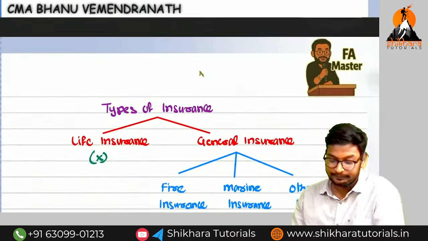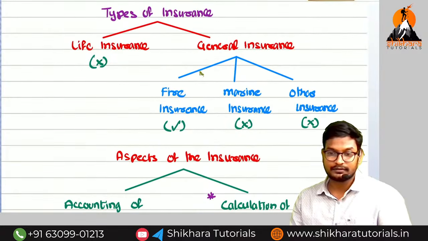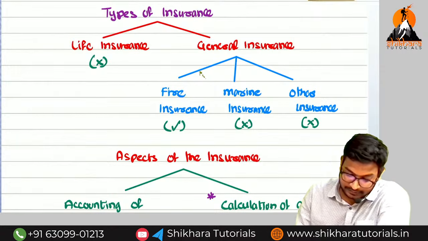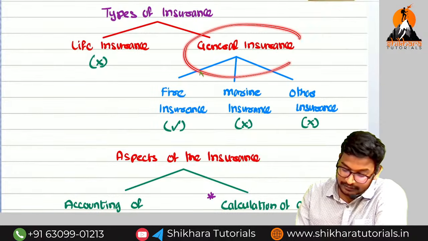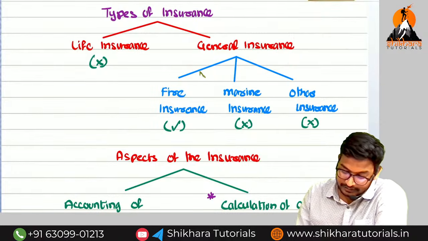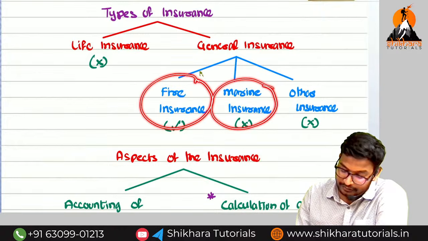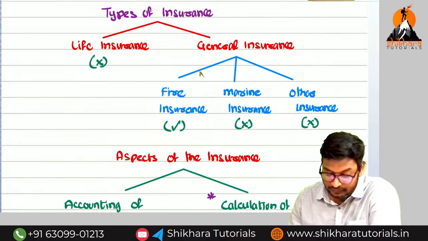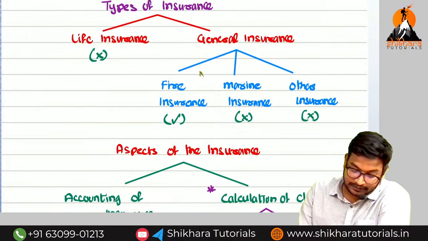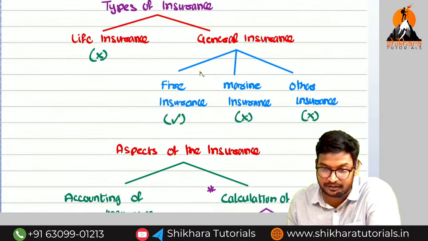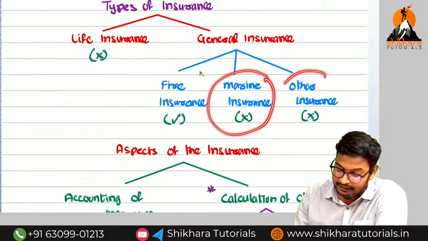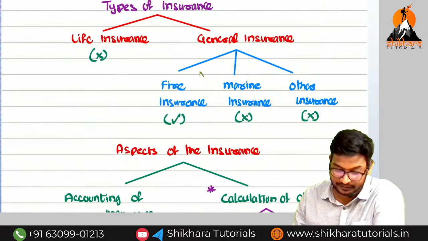So generally, when coming to the types of insurance, we have two types. The first one is called life insurance and the second one is called general insurance. In general insurance, we have three types: fire insurance, marine insurance and other insurance. In this chapter, life insurance will not be covered. Within general insurance, only fire insurance will be covered in this chapter. Marine insurance and other insurance are not covered.